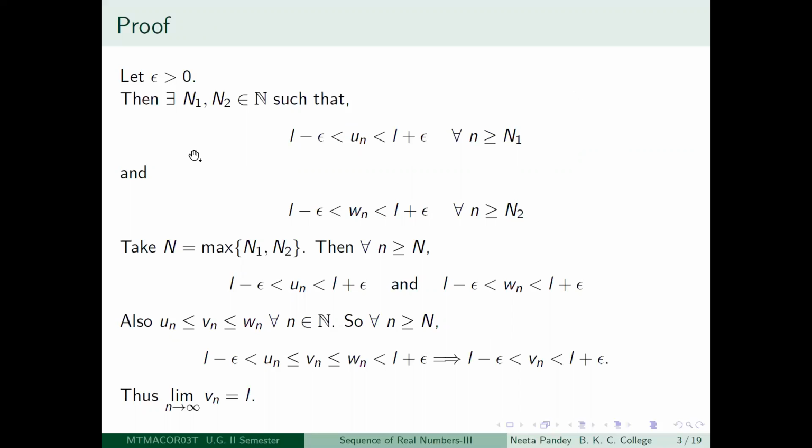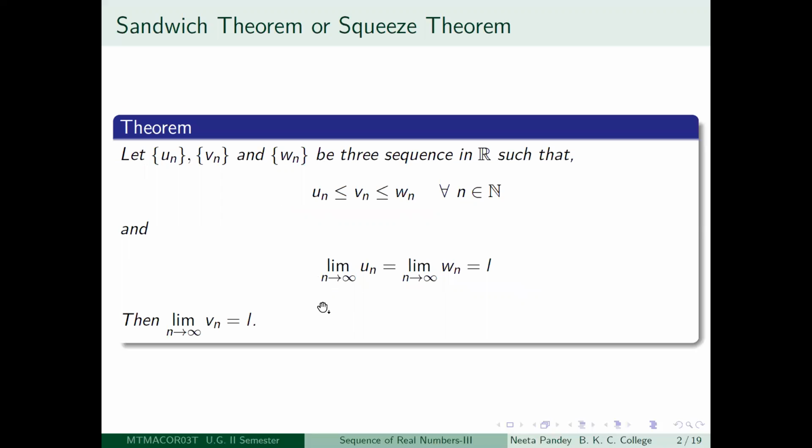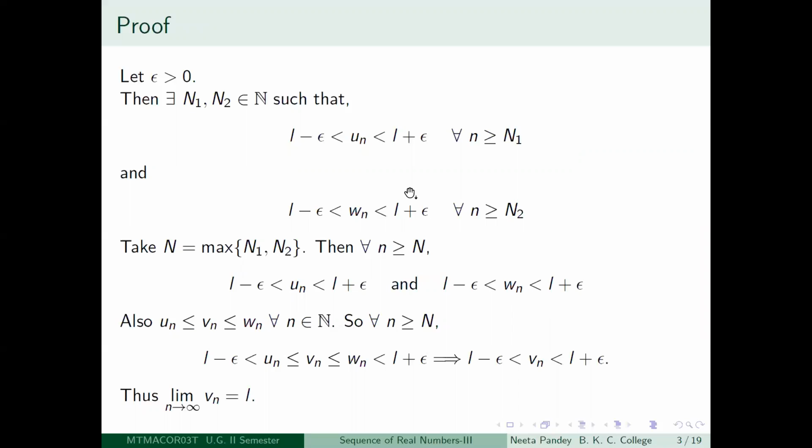First of all, notice that Un is convergent to L, and the sequence Wn is also convergent to L. So using that, for this particular epsilon greater than 0, by definition, we will be able to get two positive integers n1 and n2, so that the terms of the sequence un lie in an epsilon neighborhood of L after the n1th term, and the terms of the sequence wn lie in an epsilon neighborhood of L after the n2th term.